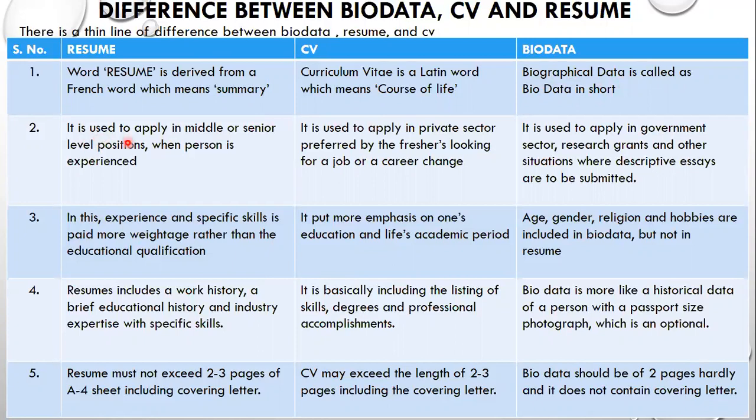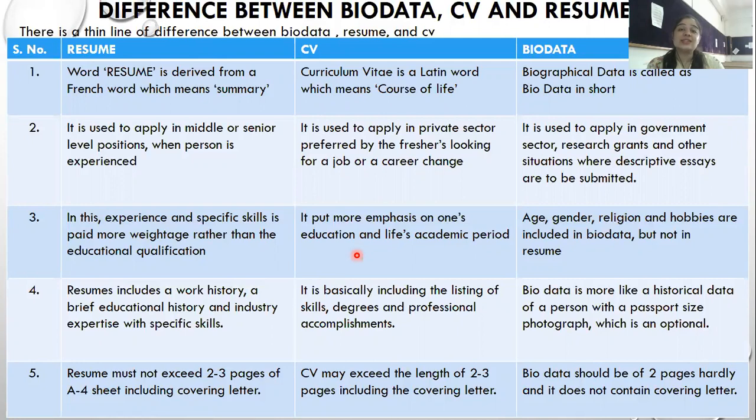It is used to apply. Resume is used to apply for middle or senior level positions when the person is experienced. It is used to apply in the private sector, preferred by freshers looking for a job. So a fresher will submit his CV, because he does not have much of a skill set, only the skills that he has developed in his educational time. Since he does not have any work profile, how can he give a summary of his professional experience?